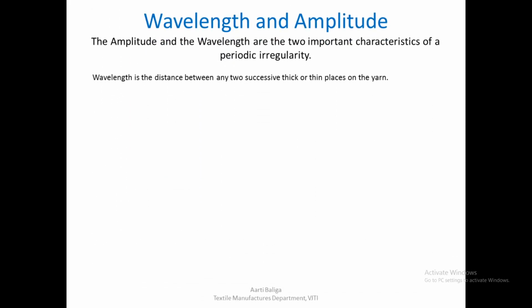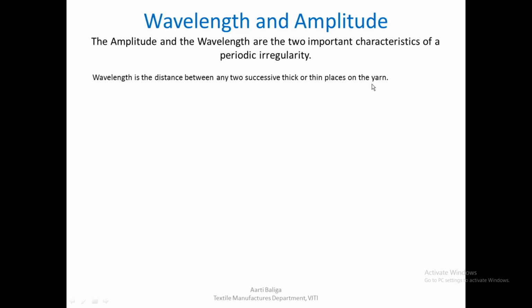So before we go to the types and lengths of mass irregularity, first let us clear our basics with wavelength and amplitude. The amplitude and the wavelength are the two important characteristics of a periodic irregularity. So when we talk of periodic irregularity, we need to understand what are these two characteristics of any particular wave. Wavelength is the distance between any two successive thick or thin places on the yarn.